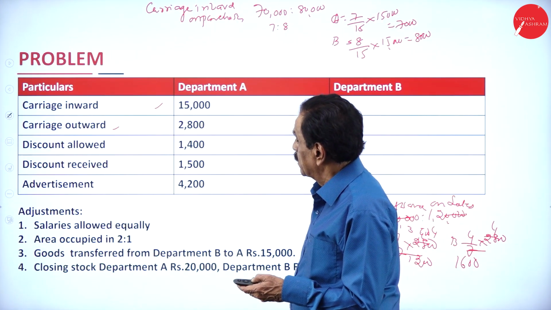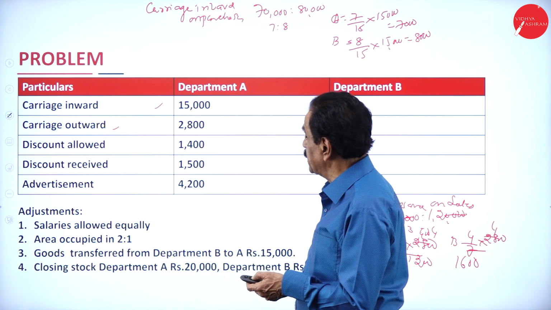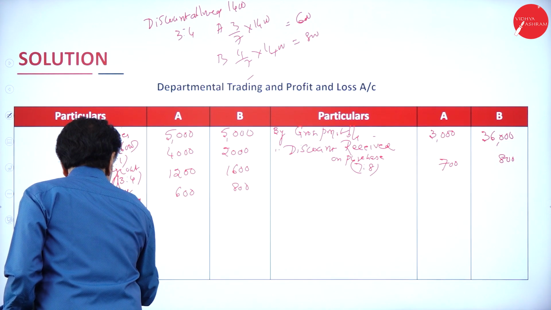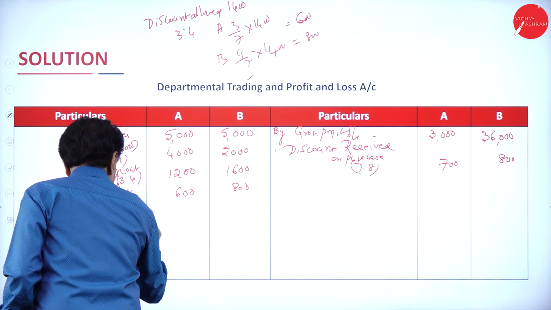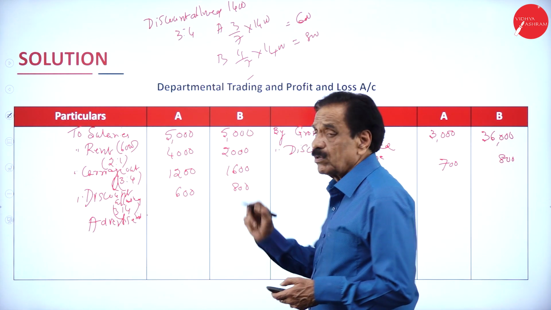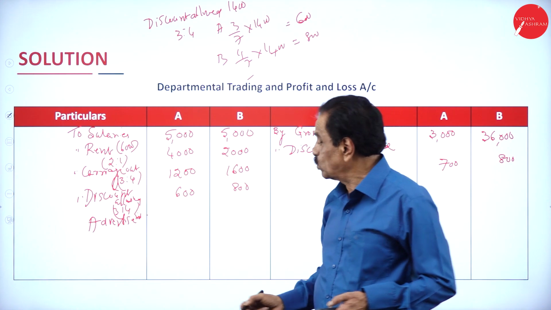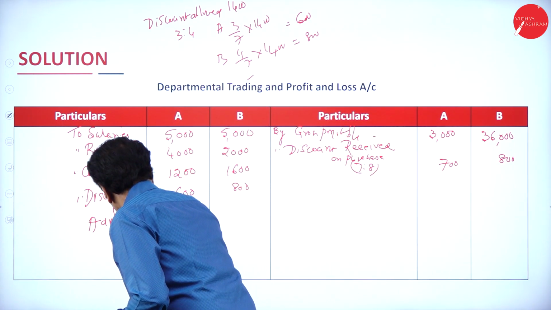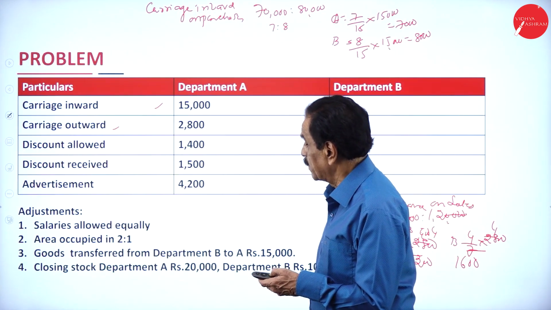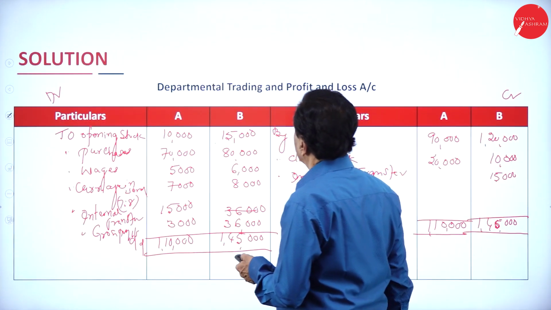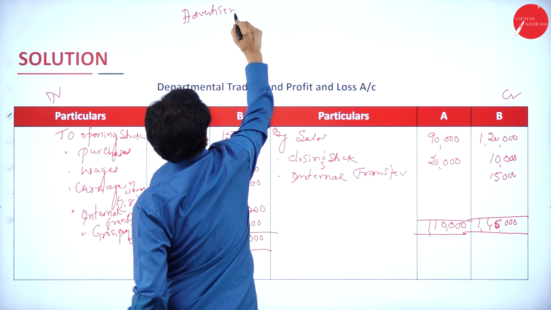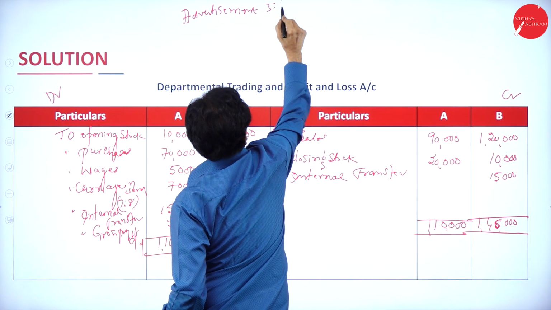Then this over this, advertisement on sales. What's your sales figure? 1,90,333:4, ratio. What's your advertisement expenditure? 4,200. Advertisement 3:4. A.